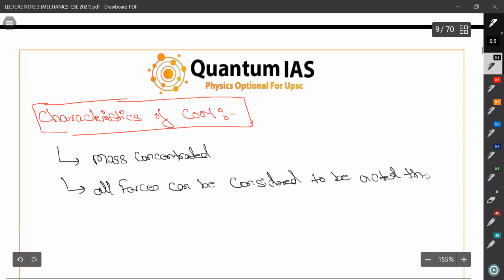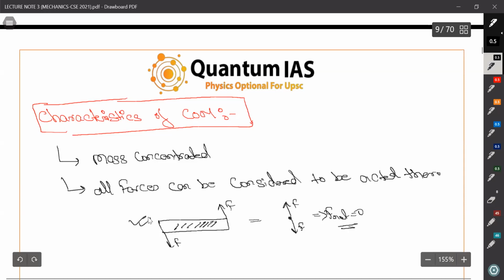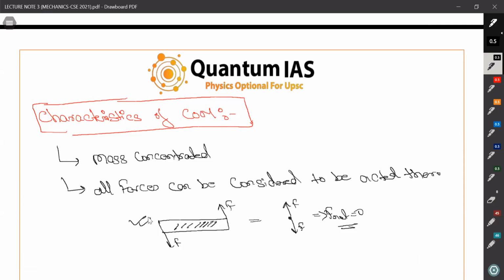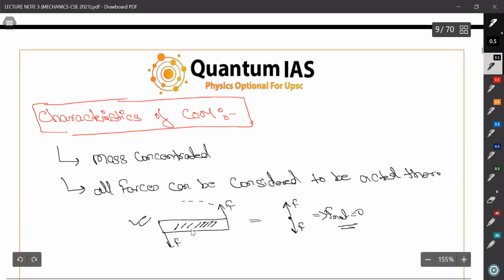To be acted there. For example, suppose this is a rod or this is a block. If F is acting here, F is acting here, you can just say that center of mass is here, F is acting above, and another F is acting on. So F net is what? 0. So this body will not move. This body will not translate. Actually, it may rotate. Yes, it may rotate, but it will not translate.